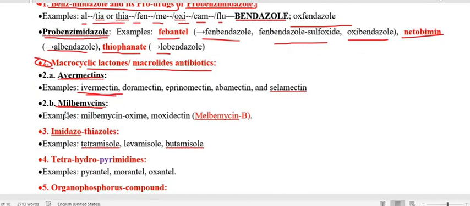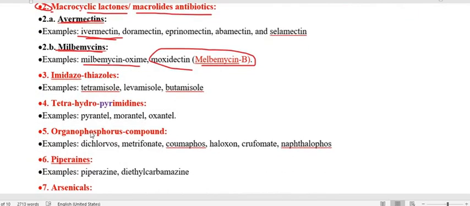Under the milbemycin, there are two very good examples: milbemycin oxime and milbemycin B. Milbemycin B is also called moxidectin. So these two are the milbemycins. Now the third antinematodal anthelmintic is imidazothiazole.